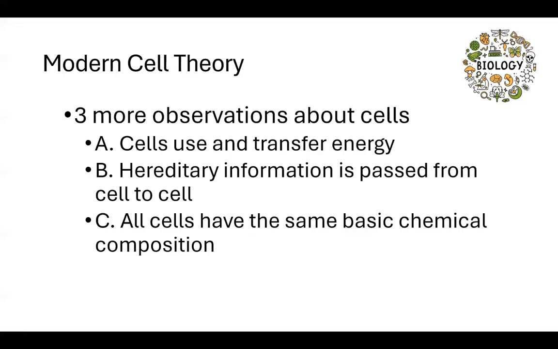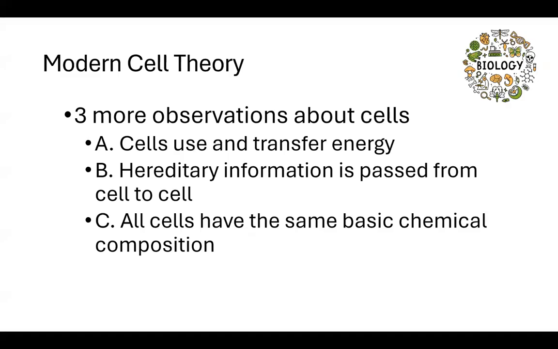When we think about modern cell theory, we have some more observations about cells. And this is also another important point to note, to highlight, star in your notes. Cells use and transfer energy, so they pass energy along. And hereditary information is passed from cell to cell.